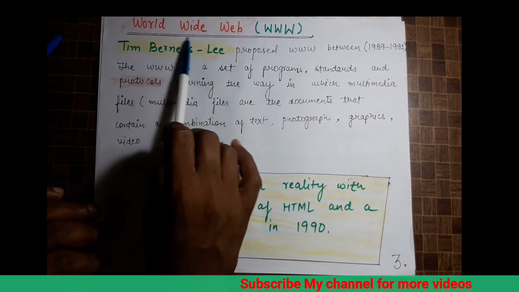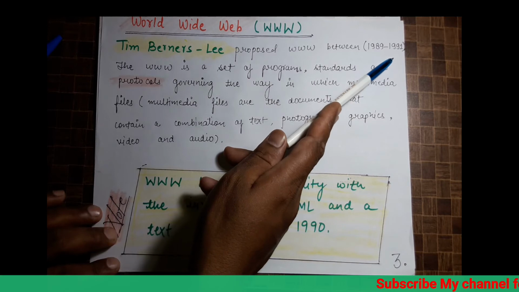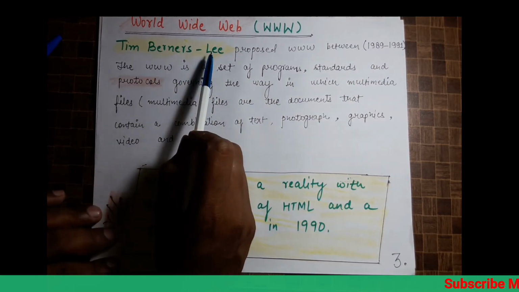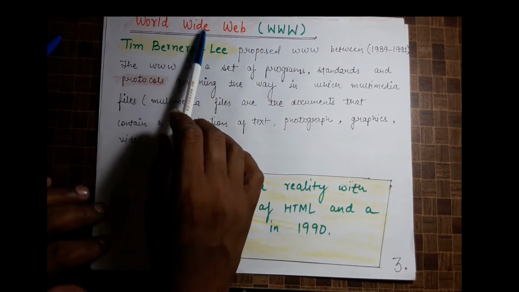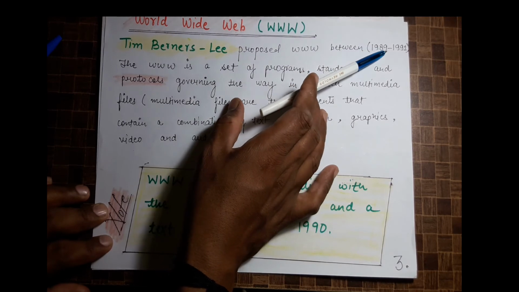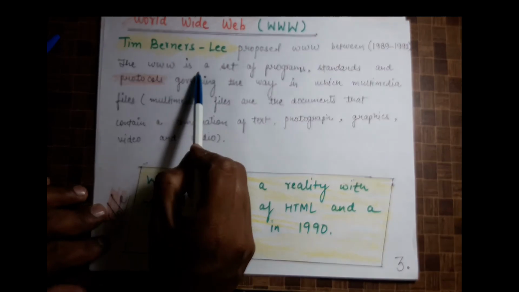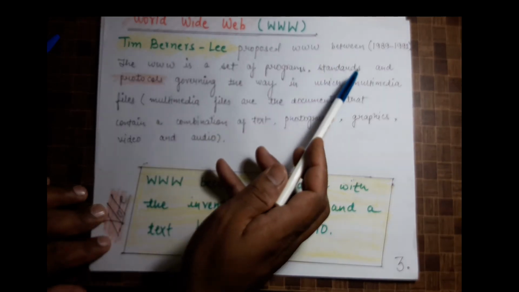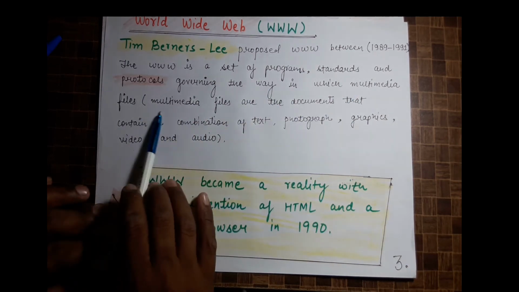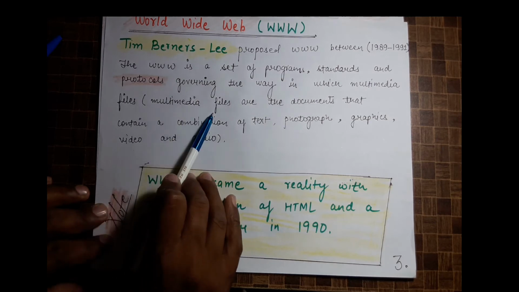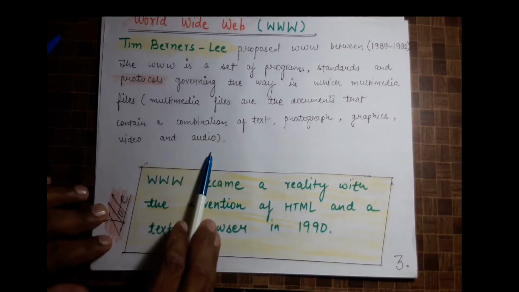Let's see, Tim Berners-Lee proposed www between 1989 and 1991. So Tim Berners-Lee introduced the www, that is World Wide Web, between 1989 and 1991. The www is a set of program standards and protocols governing the way in which multimedia files, or documents that contain a combination of text, photographs, graphs, video, and audio, are handled.